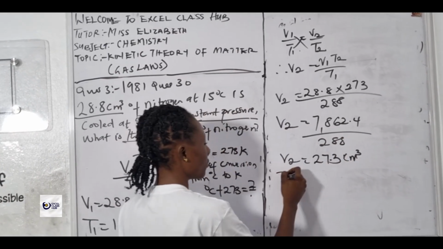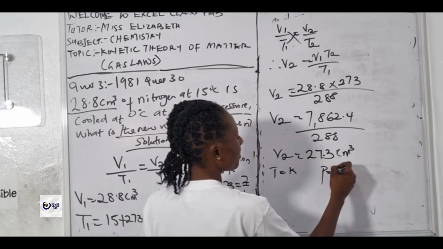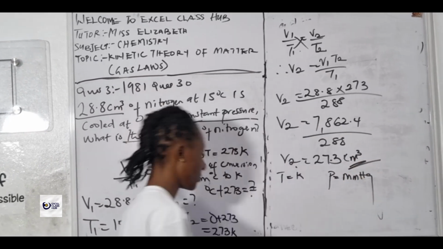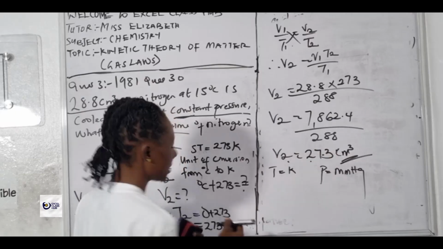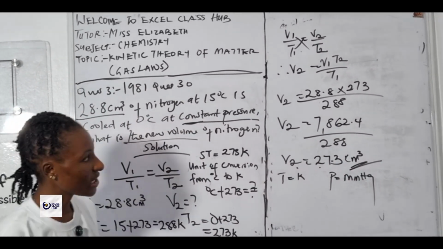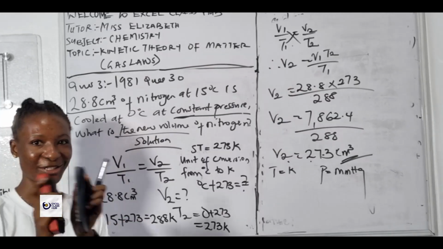When you're talking about temperature, we use Kelvin. When you're talking about pressure, we use millimeter mercury. And for volume, we use centimeter cube. So the final answer is 27.3 centimeter cube. Having done with that, kindly cross-check to see if you got the answer. And if you did, thumbs up.